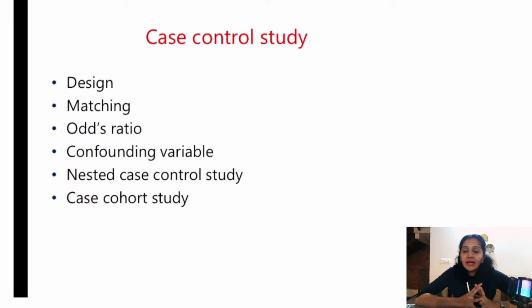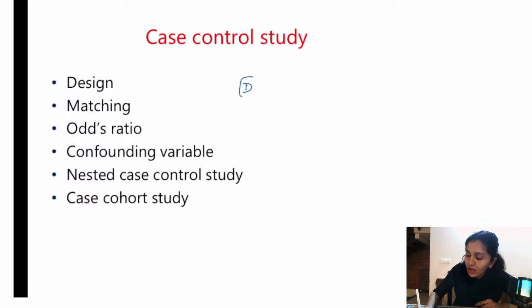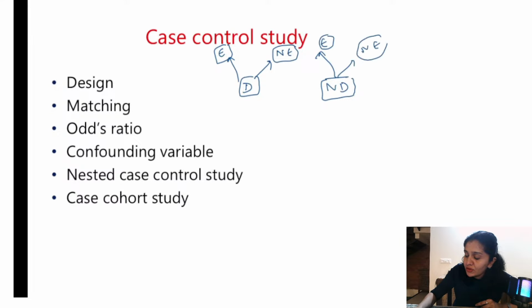Yeah, somebody says disease to exposure, SJ, very correct. It is disease to exposure, that is nothing but retrospective, right? So you're starting with the deceased individuals and you're going back in time and assessing if they were exposed or not. Similarly, you are taking non-deceased individuals and going back in time and asking if they were exposed or not. So if the exposure rates are different between the deceased group and the non-deceased group, can we say that exposure and disease are associated? Yeah.